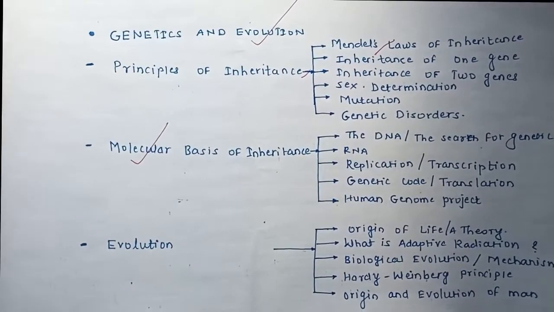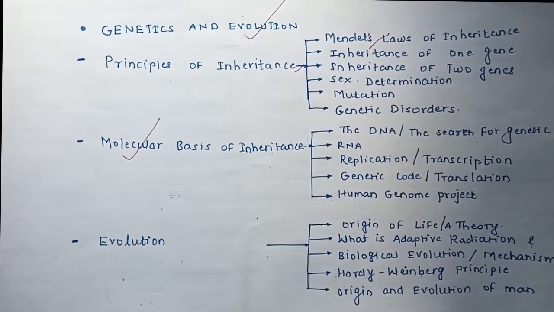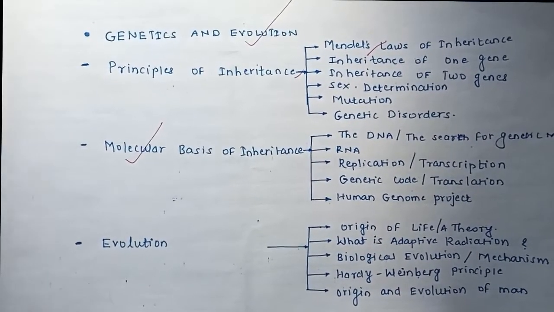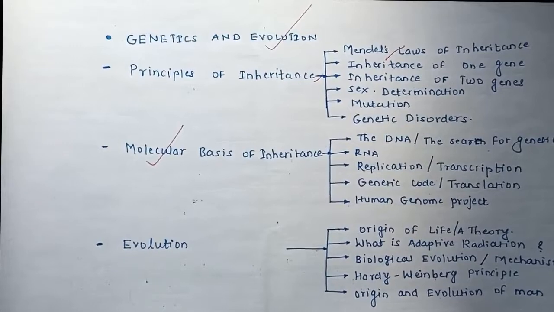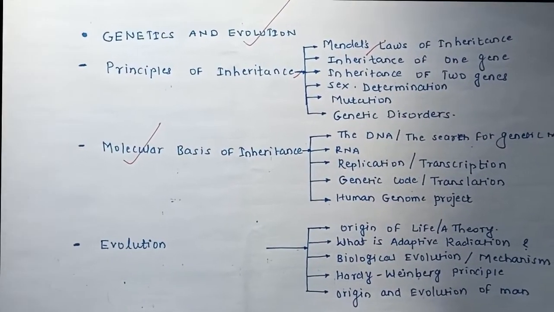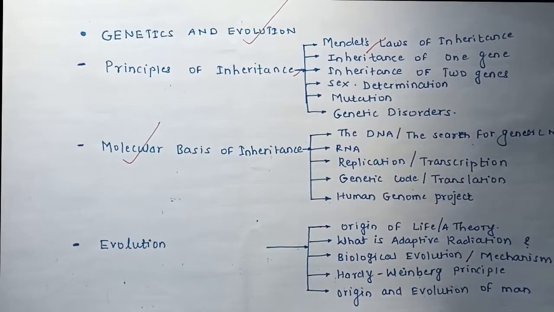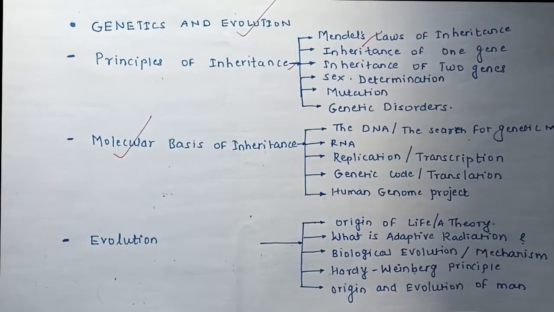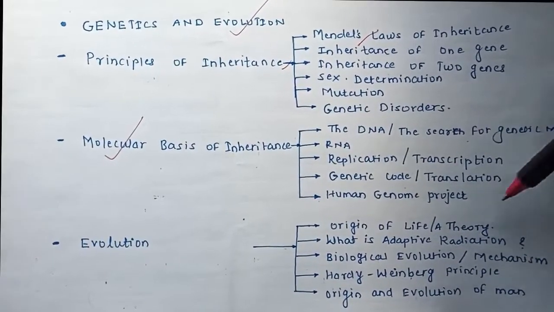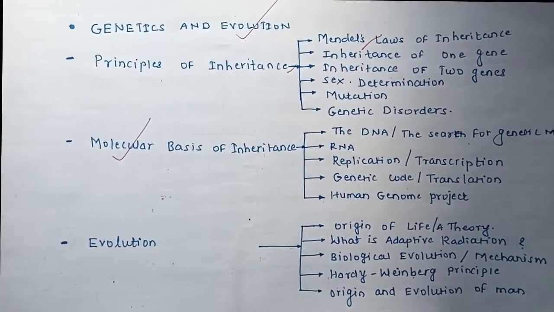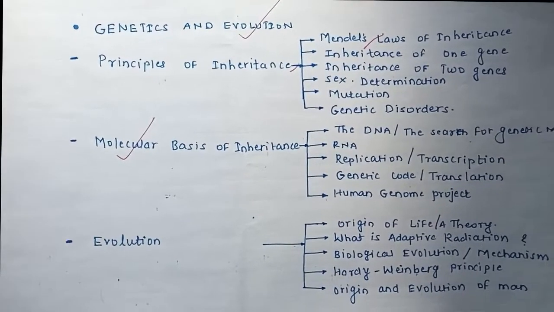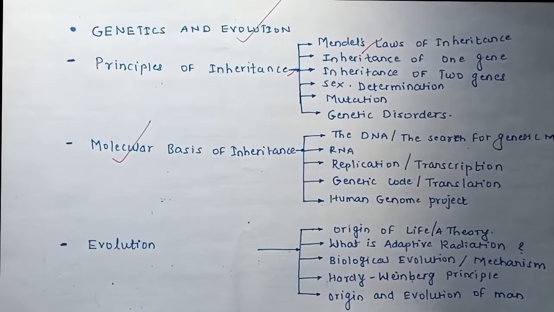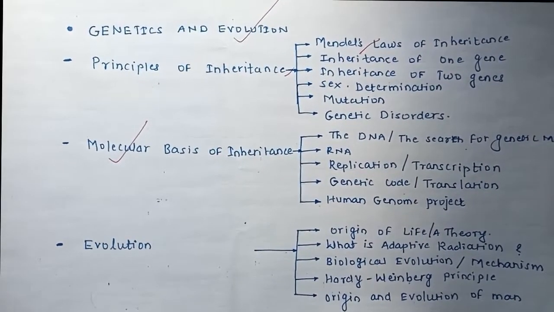Next, we have evolution, that means from ancient times till now. What are the basic fundamentals which resulted in the evolution of human beings and multiple organisms and their characteristics, their fundamental evolution in organisms. So this is all we are going to study in evolution: the origin of life and its theory, adaptive radiation, biological evolution meaning the changes in organisms, the Hardy-Weinberg principle, and the origin and evolution of man.